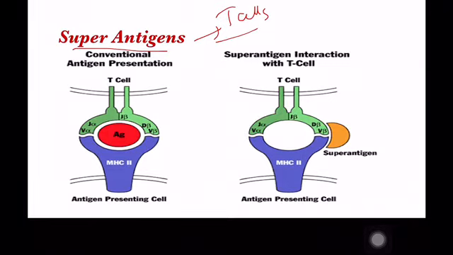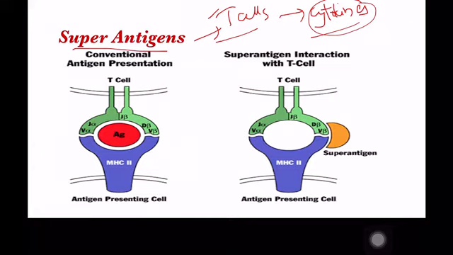These activated T cells again release cytokines, and have a profound influence on the immune system. A larger number of cytokines will be released by these activated T cells. A large number of T cells are activated by these super antigens.